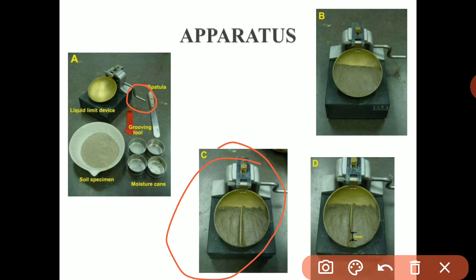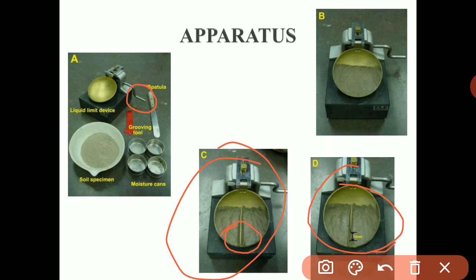Then the handle is turned at the rate of 2 revolutions per second until the two parts of the soil sample come close at the bottom of the groove for a distance of 10 mm. So you can see here, when we drop this Casagrande's apparatus onto the hard surface, the soil sample on this part will come close to a distance of about 10 mm. The groove should be closed by the flow of soil, not by slippage between soil and the cup.